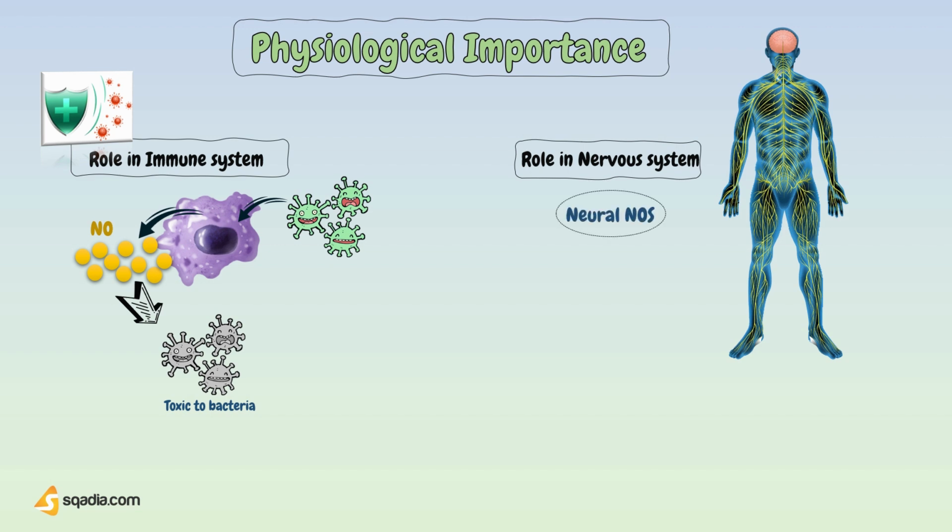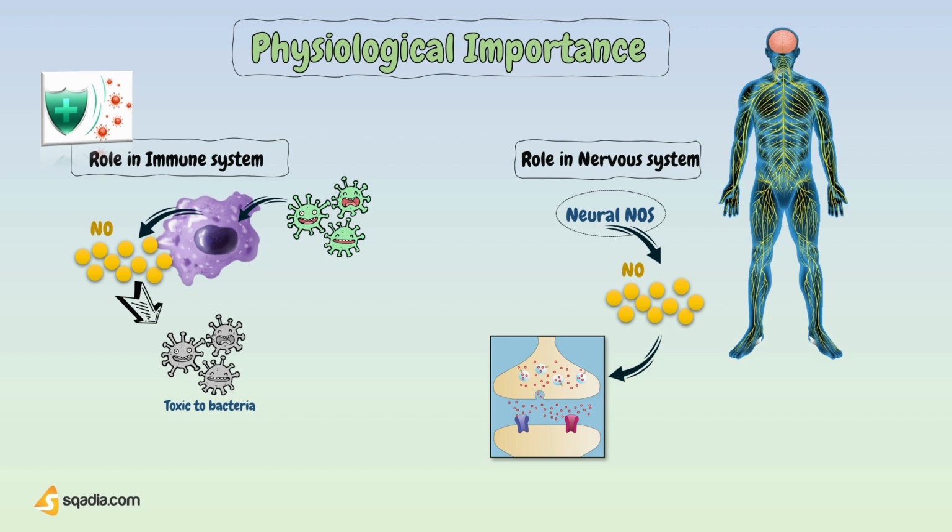Then in the nervous system. Nitric oxide has been shown to be involved in both the central and peripheral nervous systems. We know that neural NOS are found in the nervous system, where they produce nitric oxide, and this nitric oxide then serves the role to transfer nerve signals from one neuron to another. It basically stimulates the production of neurotransmitters that are released from neurons at the synaptic cleft. In this way, it plays a vital role in signal transmission.